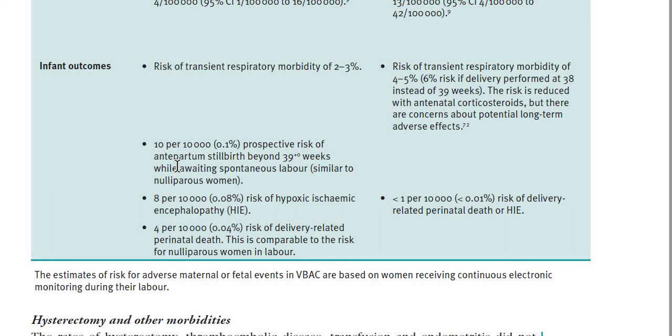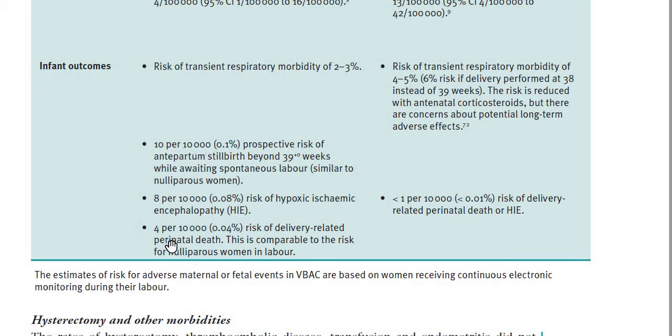Pay attention to this table. That is 10 per 10,000, the chance of stillbirth. If we are not doing cesarean section by the 39th week of gestation, then we are putting the patient at higher risk of stillbirth. So the chance of stillbirth is 10 births per 10,000. That is one point.